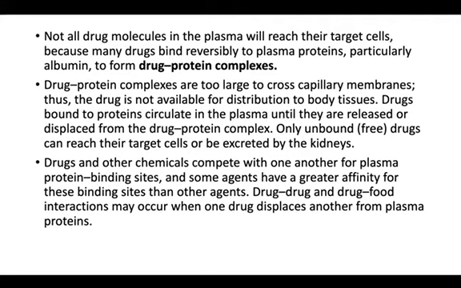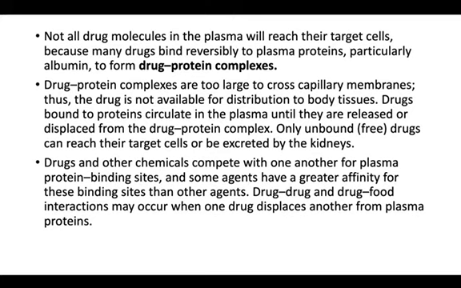And not all drugs in the plasma will reach their target cell, because a few drugs bind to plasma proteins and form drug protein complexes. These drug protein complexes are too large to cross plasma membranes and capillary membranes. What happens if the drug is not available for distribution? Then it takes the help of the receptor and then it crosses.